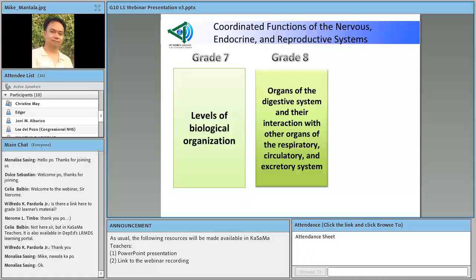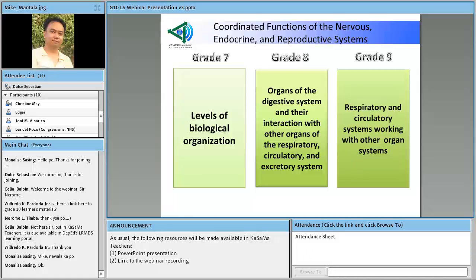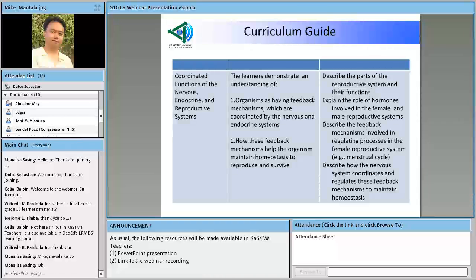So it all started in grade 7 from levels of biological organization, to organs of the digestive system and their interaction with other organs of the respiratory, circulatory, and excretory systems, and respiratory and circulatory systems working with other organ systems. Okay, so that's actually where this topic came from.